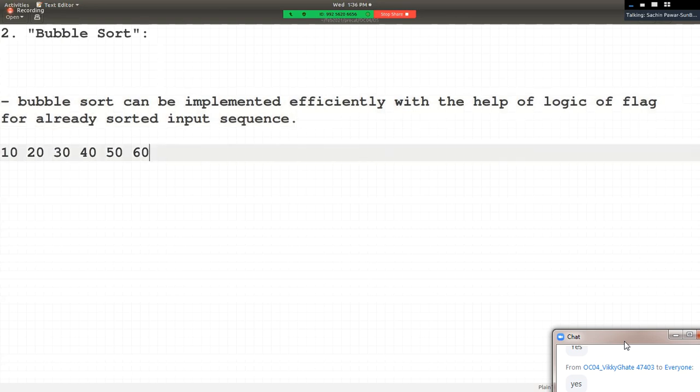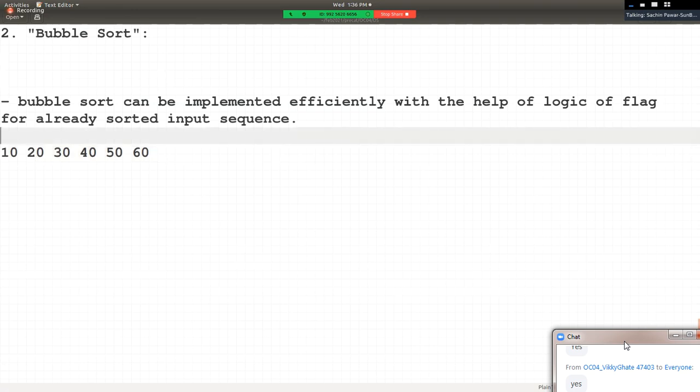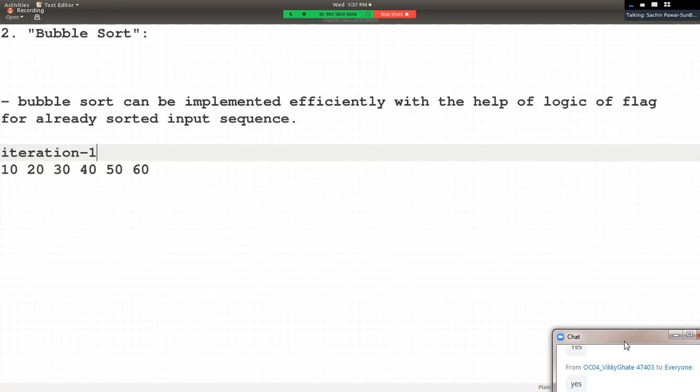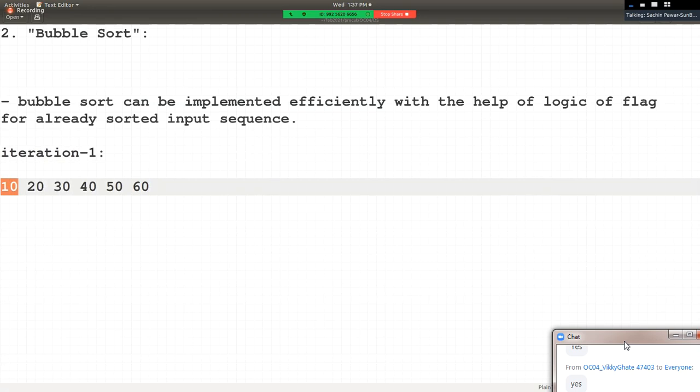How is that? Please check. Pay attention. Sir, in bubble sort algorithm, what does the logic say? In bubble sort algorithm, logic says we are comparing elements which are at 2 consecutive positions, right? So let's say we are in first iteration. In first iteration we compare elements at 2 consecutive positions, first 10 and 20. Sir, is this pair in order? No need of swapping. Then we compare next pair.